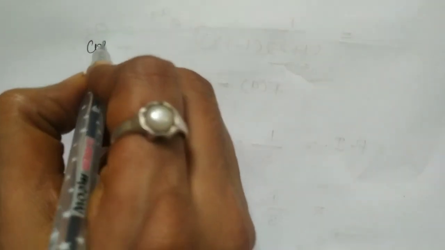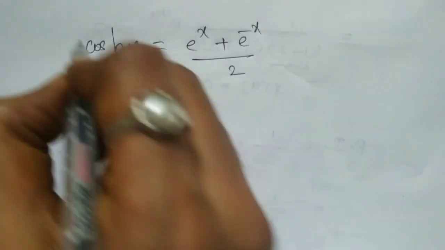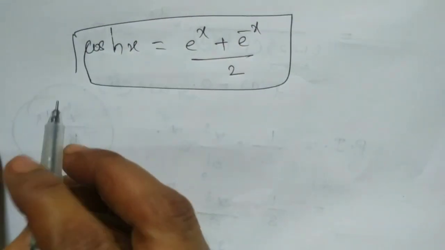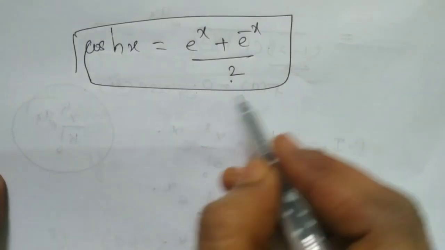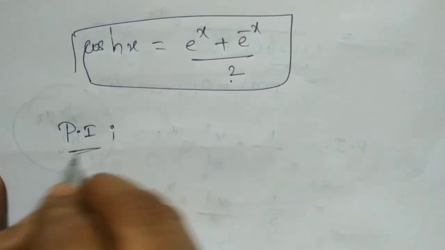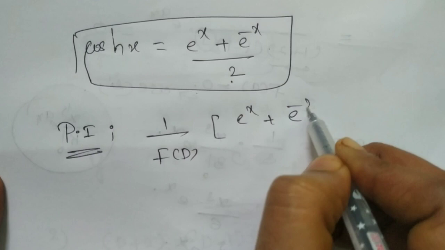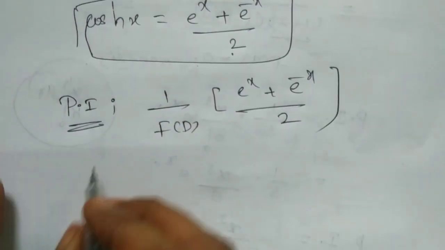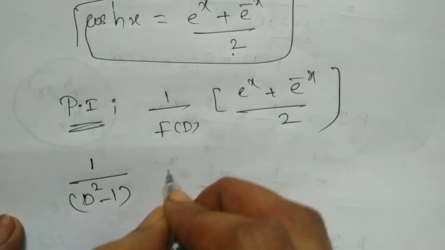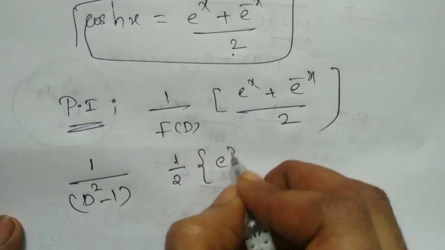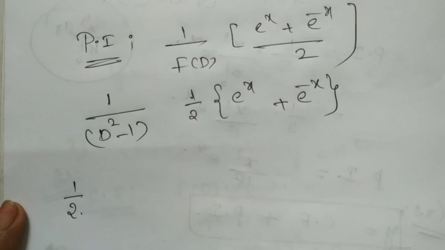So cosh x equals (e power x plus e power minus x) by 2. So in place of cosh x, here I am writing (e power x plus e power minus x) by 2. Therefore, the particular integral equals 1 by f of D into (e power x plus e power minus x) by 2. So 1 by f of D, that is D square minus 1, into 1 by 2 of (e power x plus e power minus x).